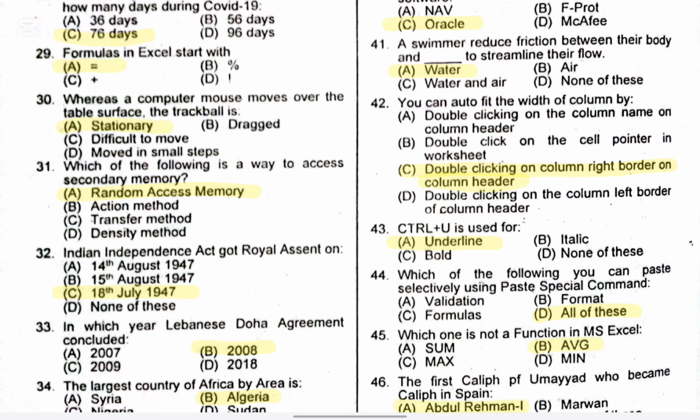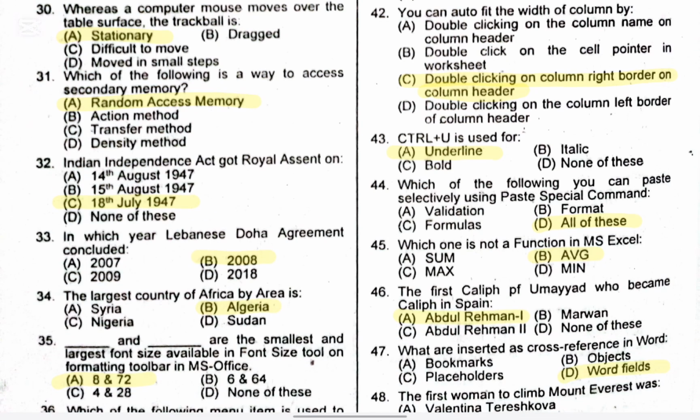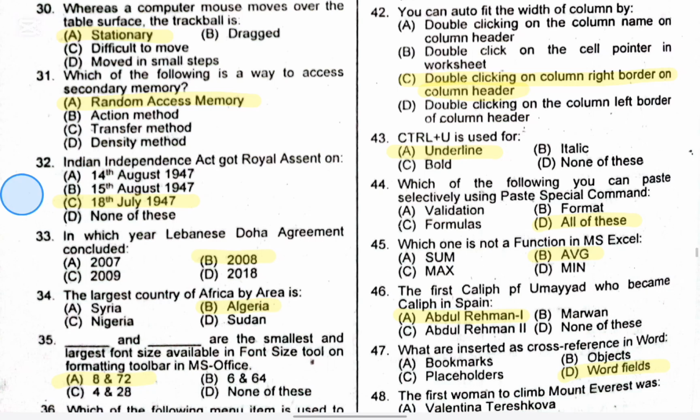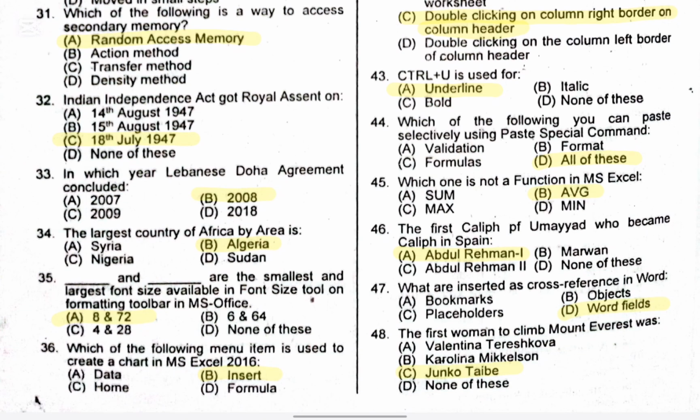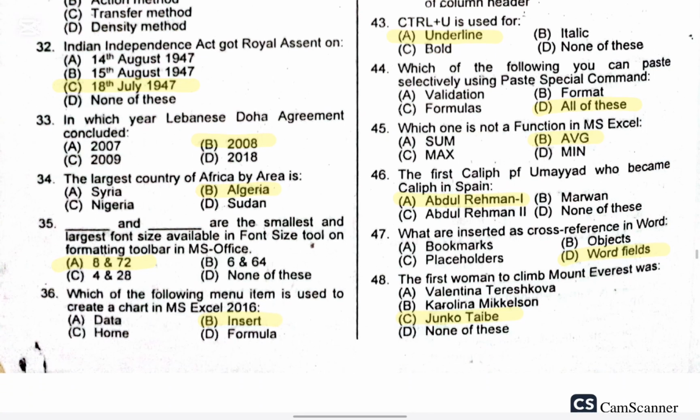The right option is C, double-clicking the column's right border on the column header. Question 43. Control plus U is used for. The right option is A, underline. Question 44. Which of the following can you paste selectively using the Paste Special command? Right option is D, all of these.